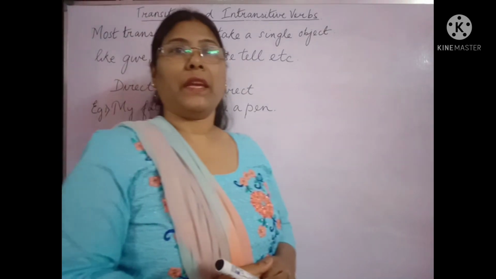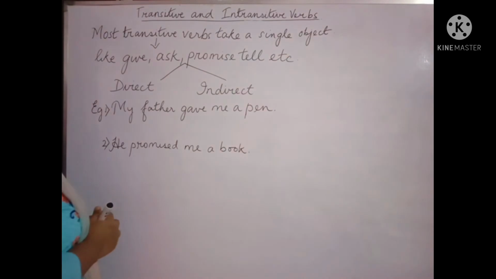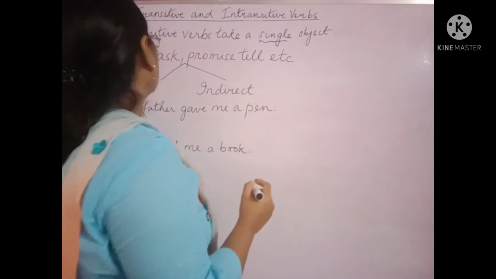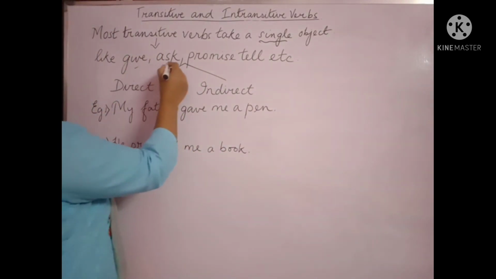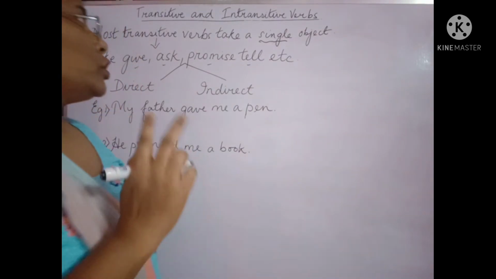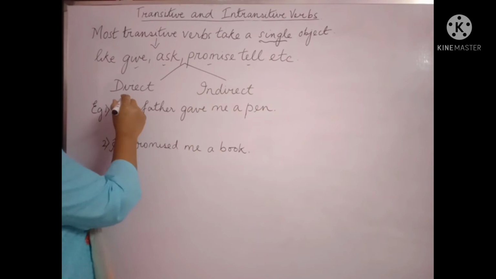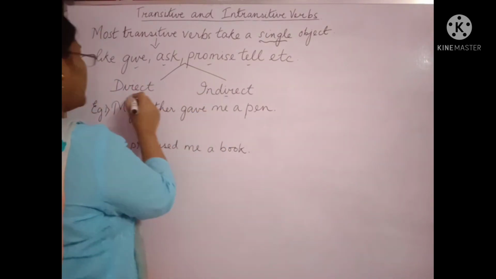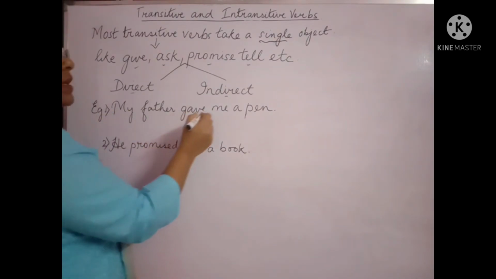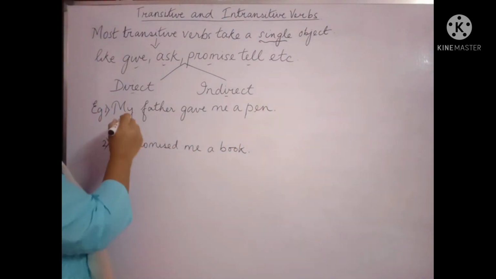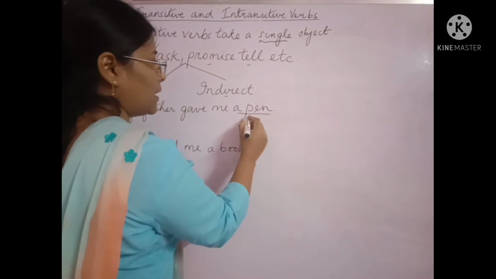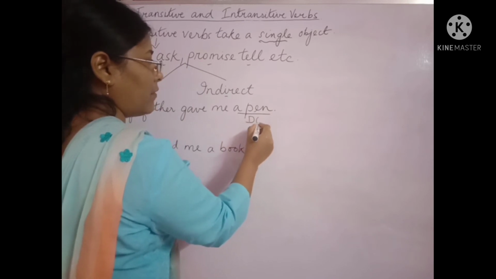Another point I would like to add is most transitive verbs take up a single object. But verbs like give, ask, promise, tell, etc., take up two objects. One is direct object and another is indirect object. For example, my father gave me a pen. What did my father give? A pen. So a pen is the direct object.